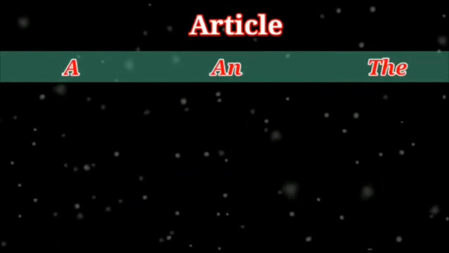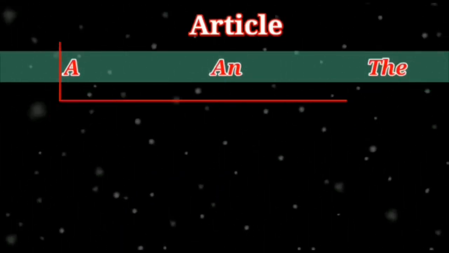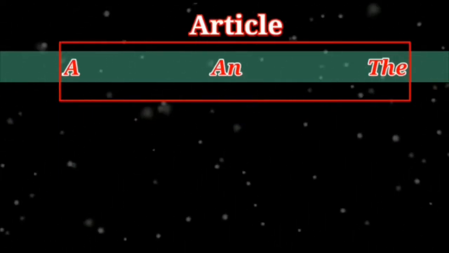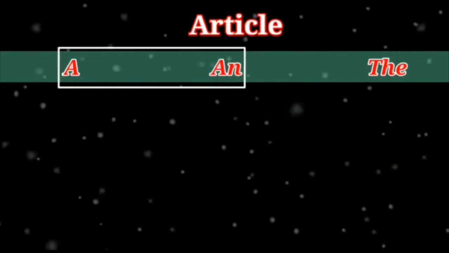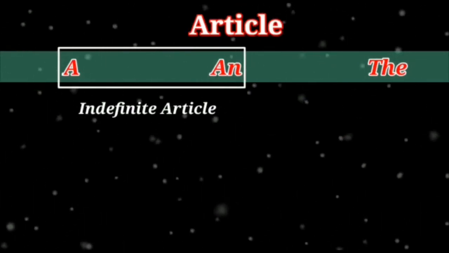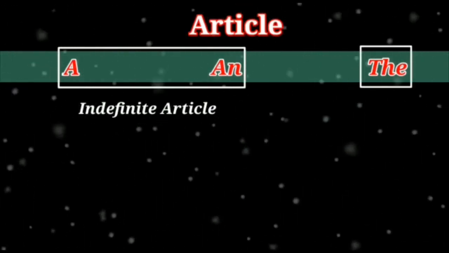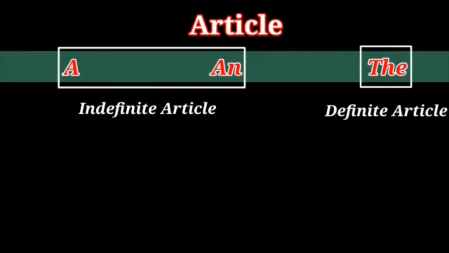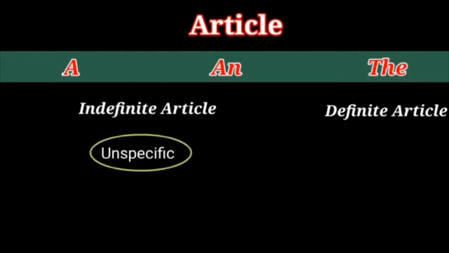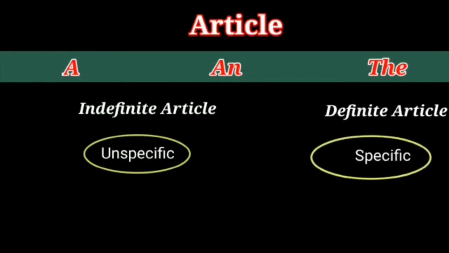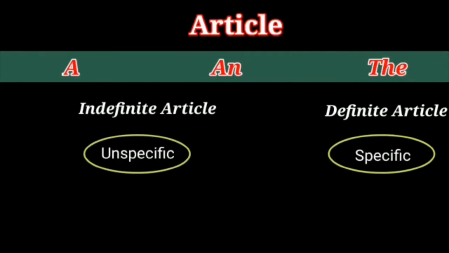Now let's learn the names of these articles, a, an and the. Well, a and an are called indefinite articles, whereas the is called definite article. Indefinite article means unspecific article, an unspecific thing, whereas definite article means a specific article, a specific thing. Keep this idea in your mind, it will help you while using article in the sentences.